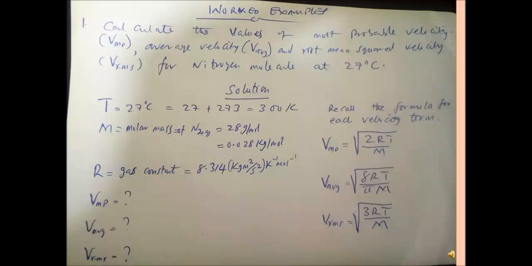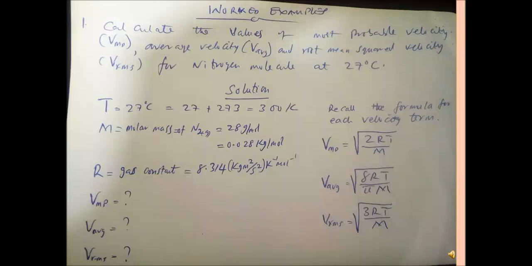We're looking at that of a nitrogen molecule at 27 degrees Celsius. To do it, all you need to do is collect all the variables and constants, and then substitute them in the formulas that were presented earlier.